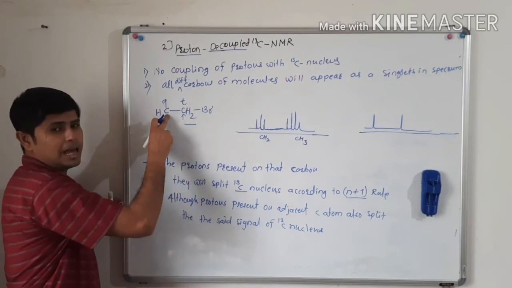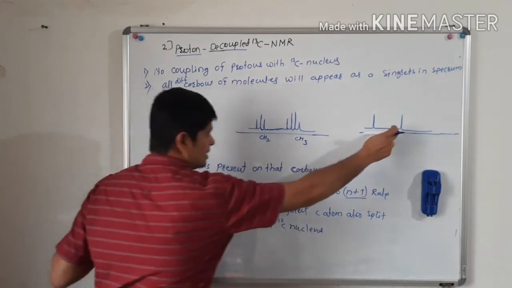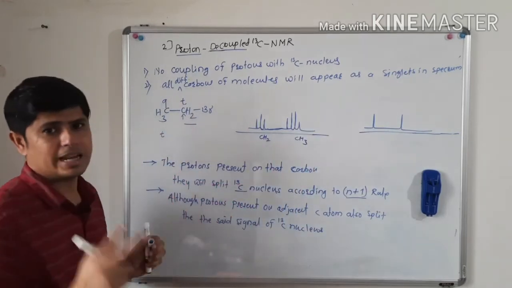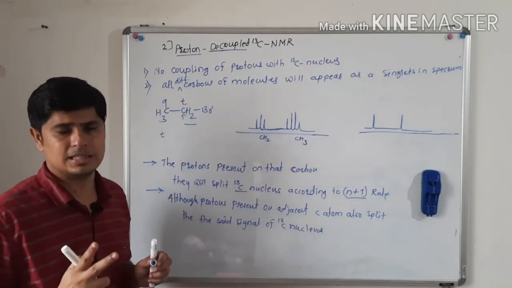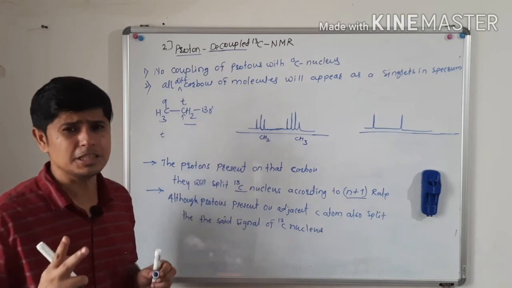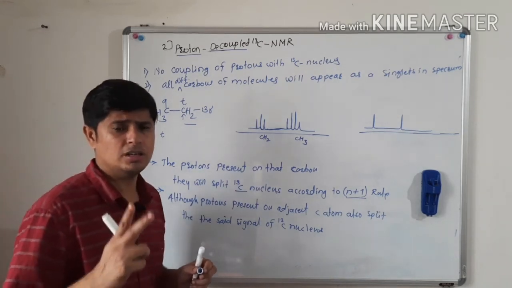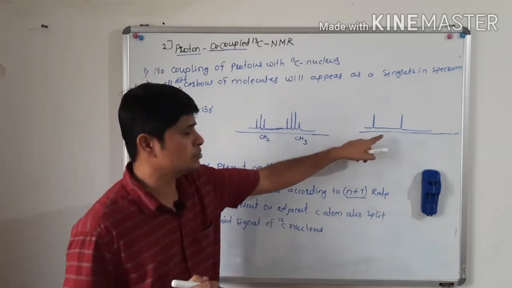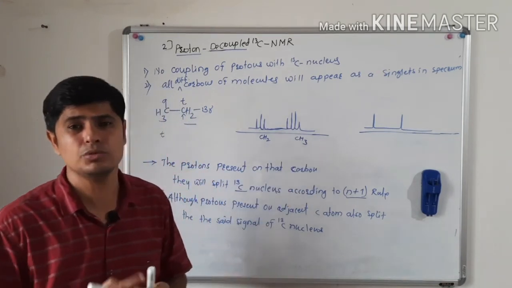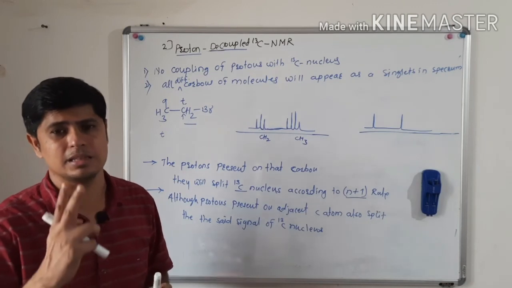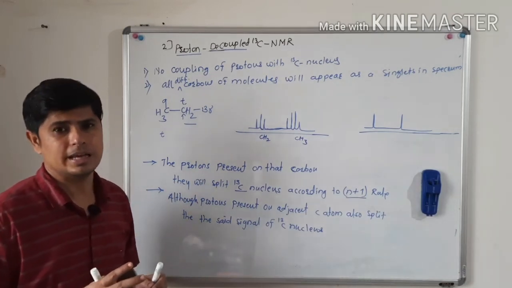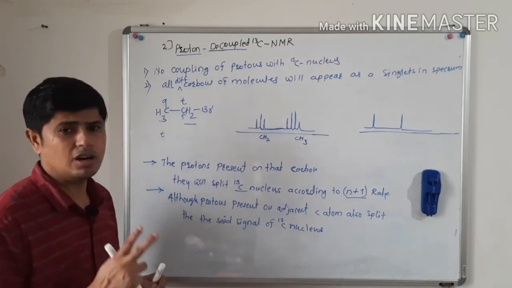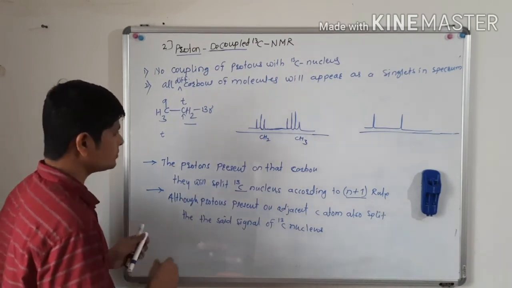So this carbon will appear as a singlet and this carbon will also appear as a singlet. By looking at these 2 singlets, we can say there are 2 different types of carbon atoms in this molecule.